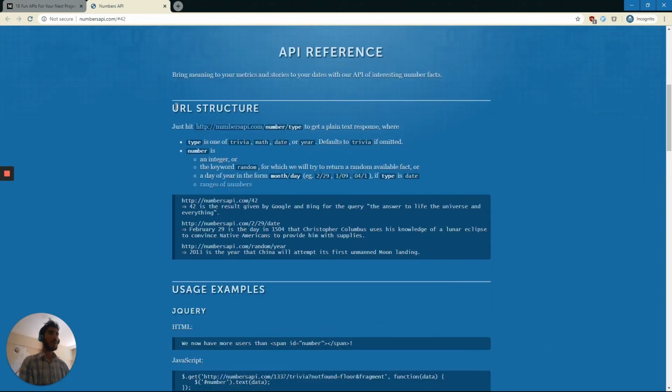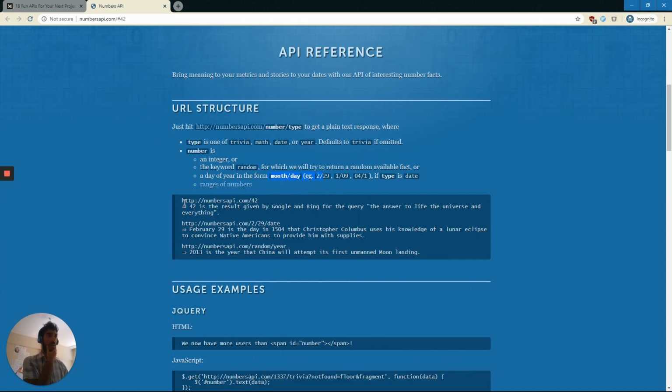So this is the URL structure. You hit this endpoint and you get a plain text response. And it looks like you can give it a number and a type. Type is one of trivia, math, date, year, and you can see that type defaults to trivia if you don't give it anything, and number is an integer, or the keyword random. So if you want a random number, or the year. Oh, interesting. That's cool. So you can give it a time as well.